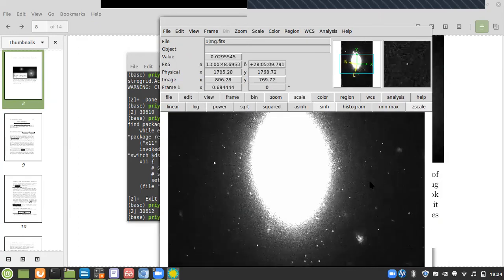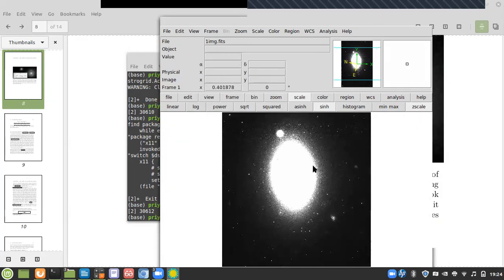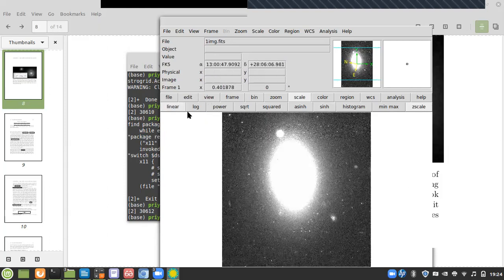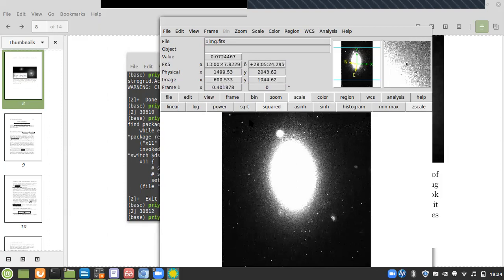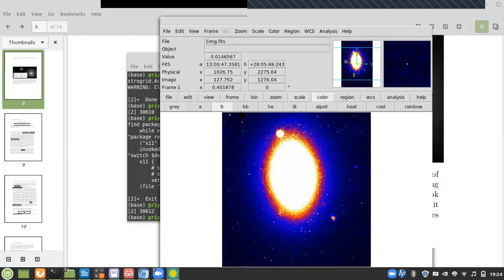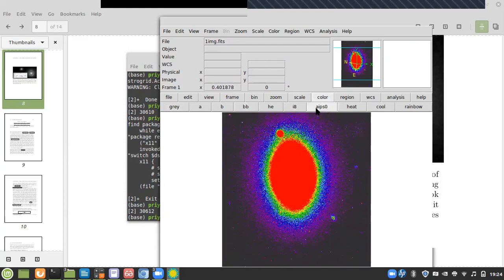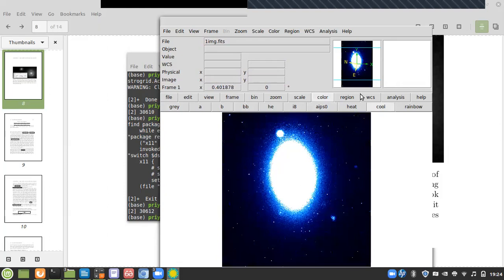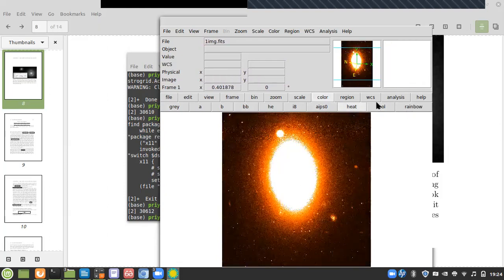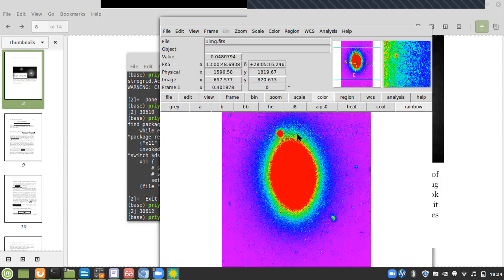This one is maybe better. So this is a real galaxy image, right? If I were to see it in linear or in another scale, you won't see it nicely. So what you should do is adjust these scales using scale, and use color to adjust this. For example, if you do this, you're not changing the data. The data is the same data. You're just enhancing. So now here you can see the edges and all that far better.